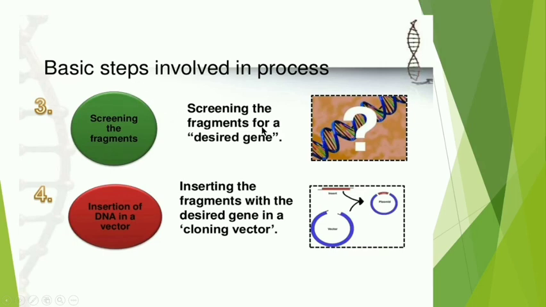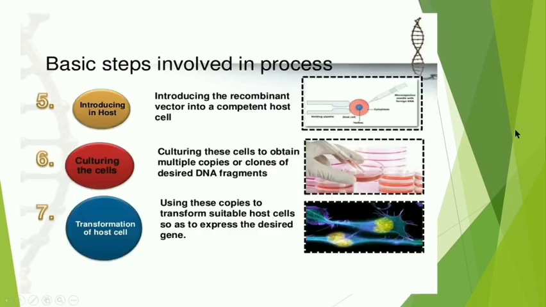Then screening the fragments for a desired gene. So we have to check whether this DNA segment has the desired gene or not. So these are picked, that is the screening. Then inserting these fragments with the desired gene in the cloning vector. This is the circular chromosomal body, the plasmid. In this the DNA or the desired gene is inserted, that is insertion of DNA in the vector.